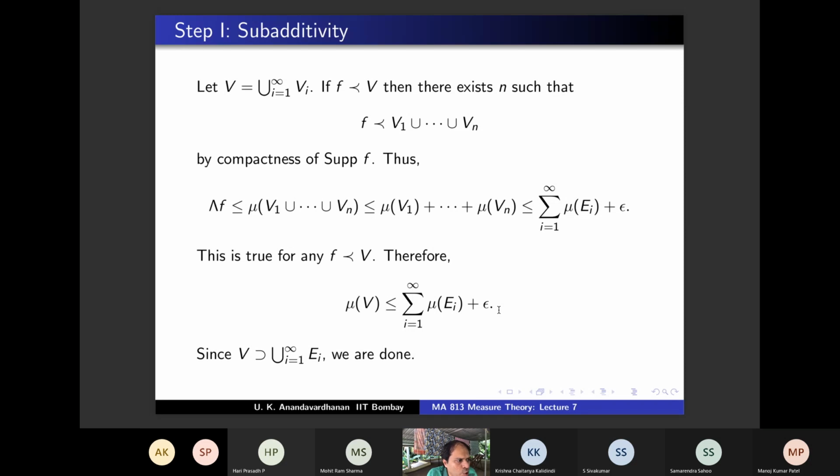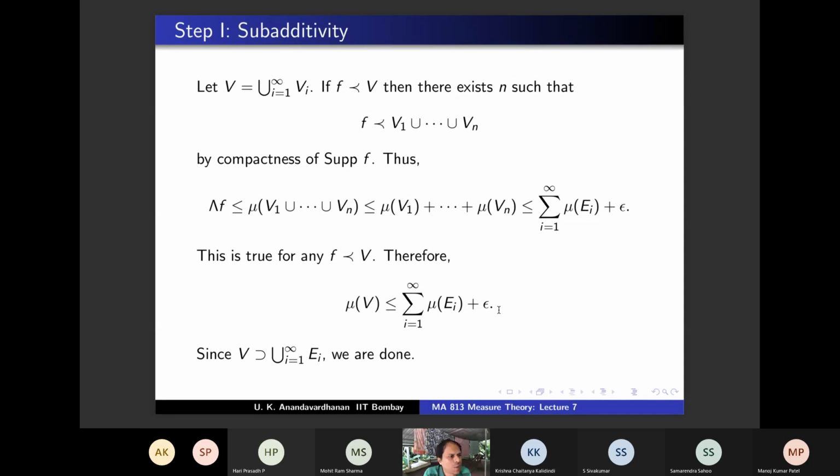First of all, in order to show it for an infinite union, you have to show it for the union of two things, and we were showing the union of two open sets. And this is natural because any set's measure is defined in terms of open sets. And having shown that, in order to show the infinite case, we were taking a good open set containing union ei, and we were showing that mu of v is less than summation mu ei plus epsilon for any epsilon.